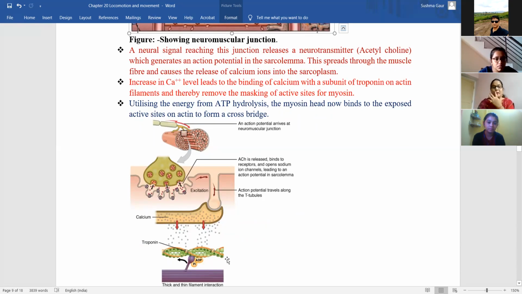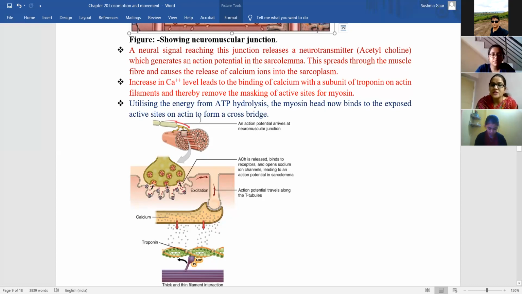So the active sites of myosin are activated. Okay, myosin will bind to actin for the muscle to contract. So this whole process results in removing the hurdles for binding of myosin.